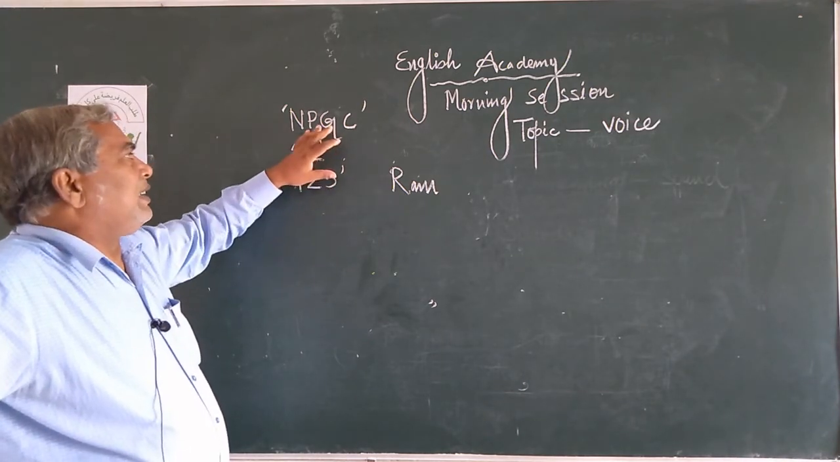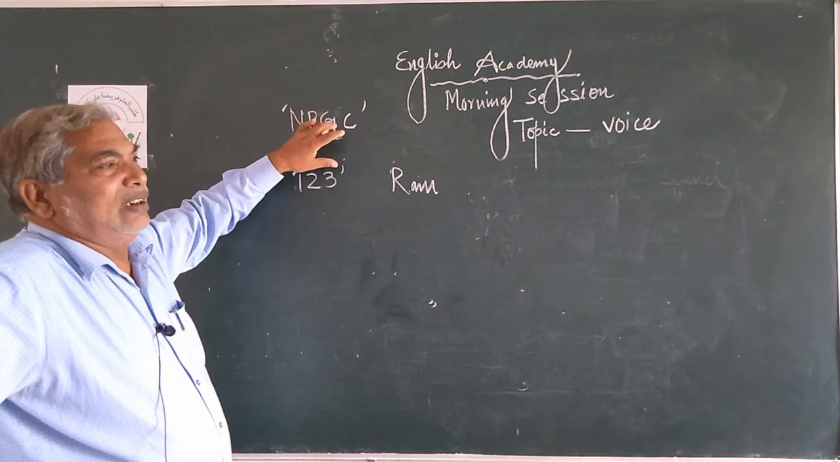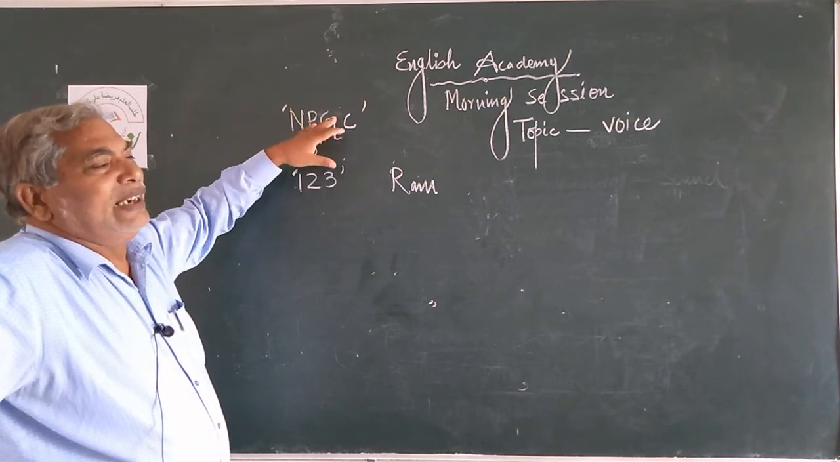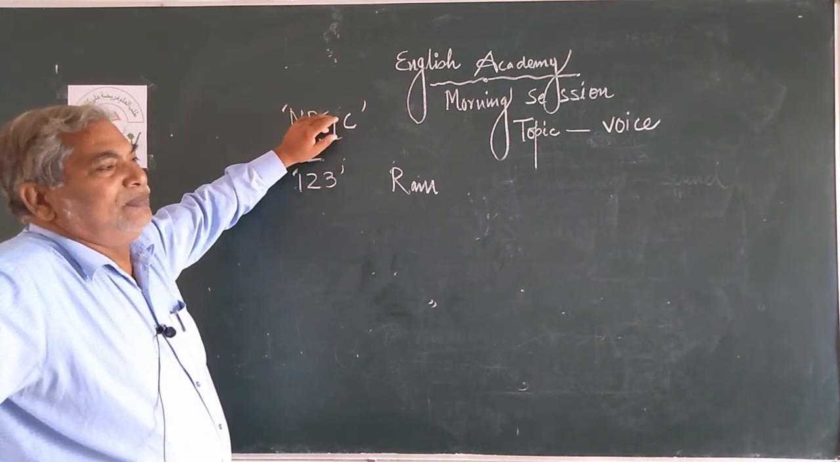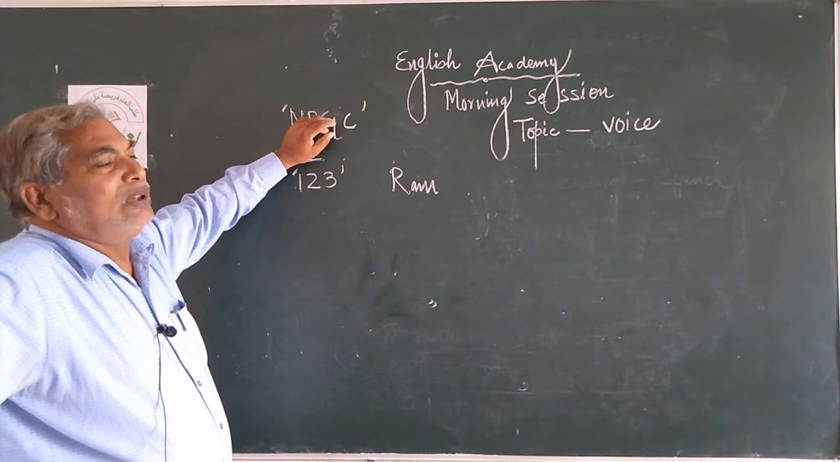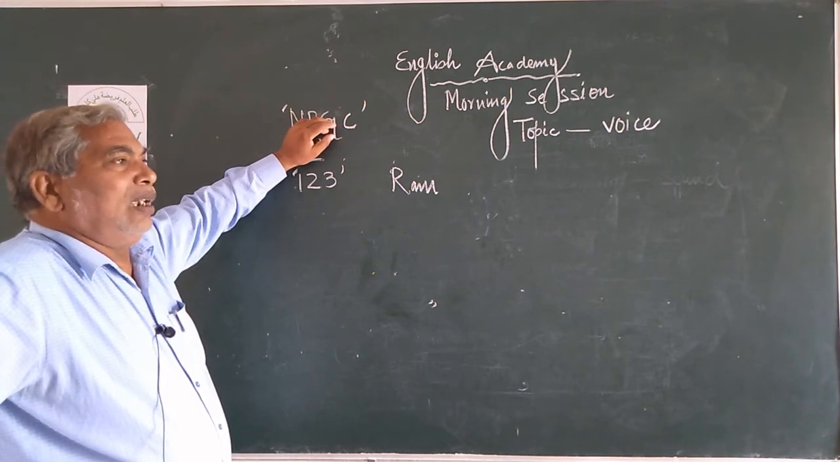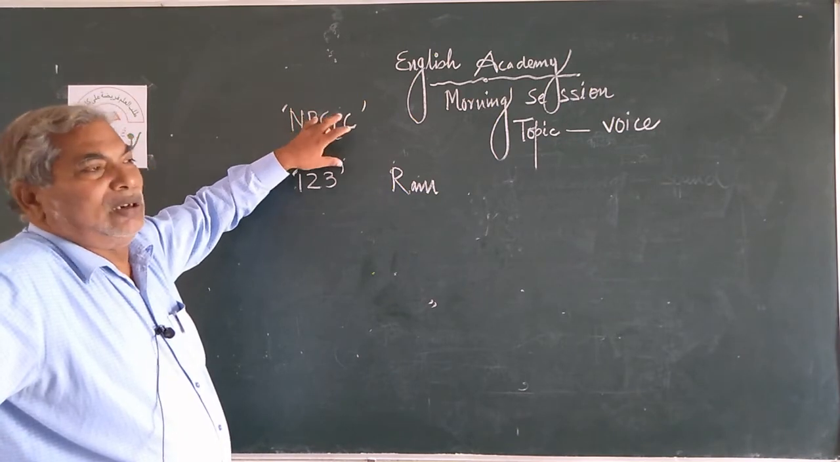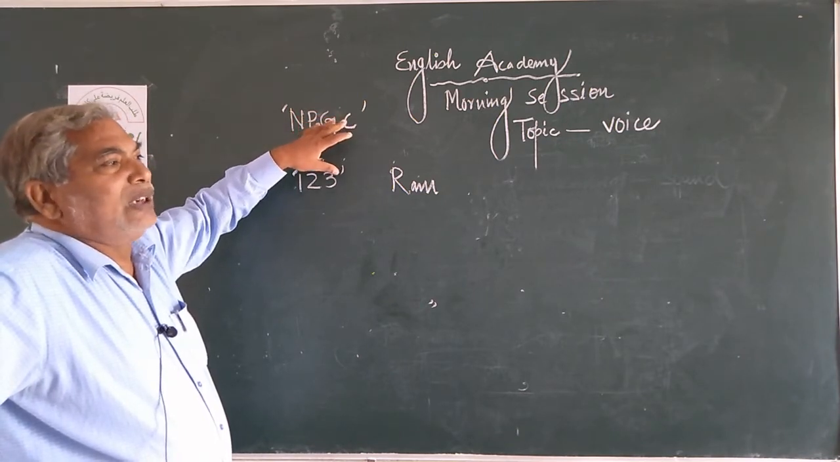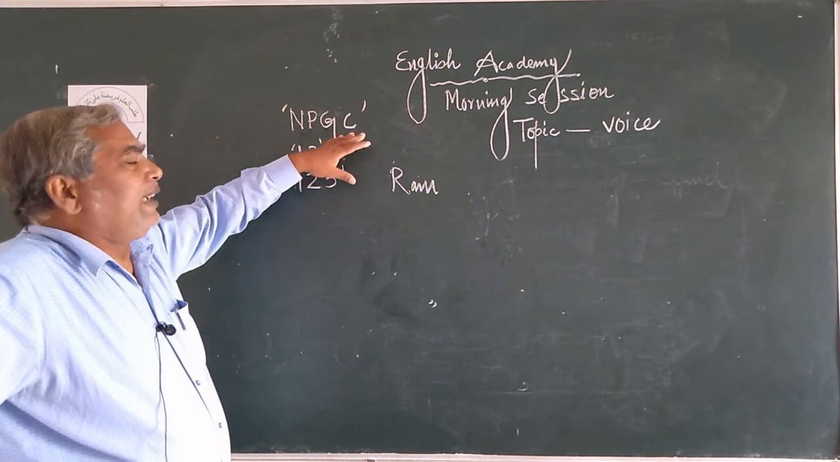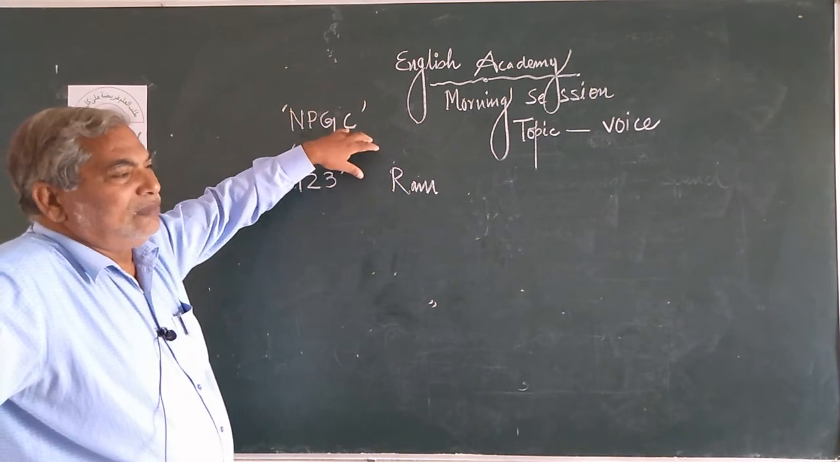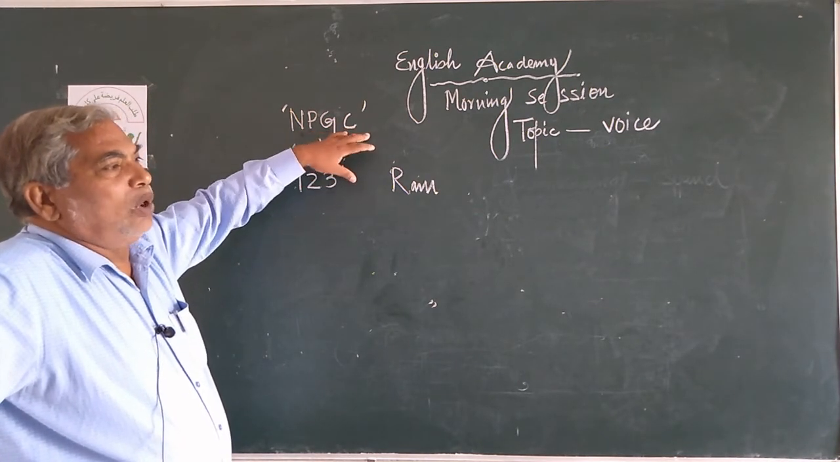And this G stands for gender. How many genders are there in English grammar? There are 4 genders: masculine gender, feminine gender, common gender and neuter gender. Then case in noun and pronoun form.